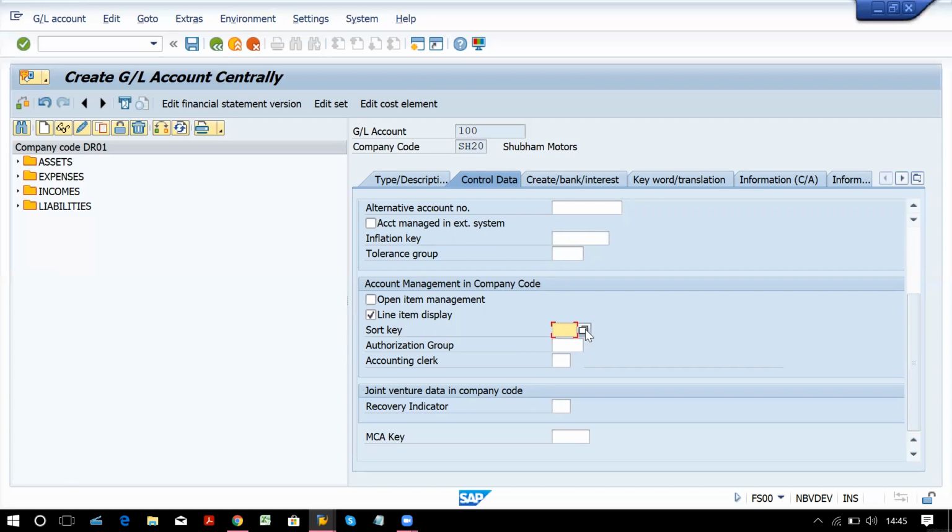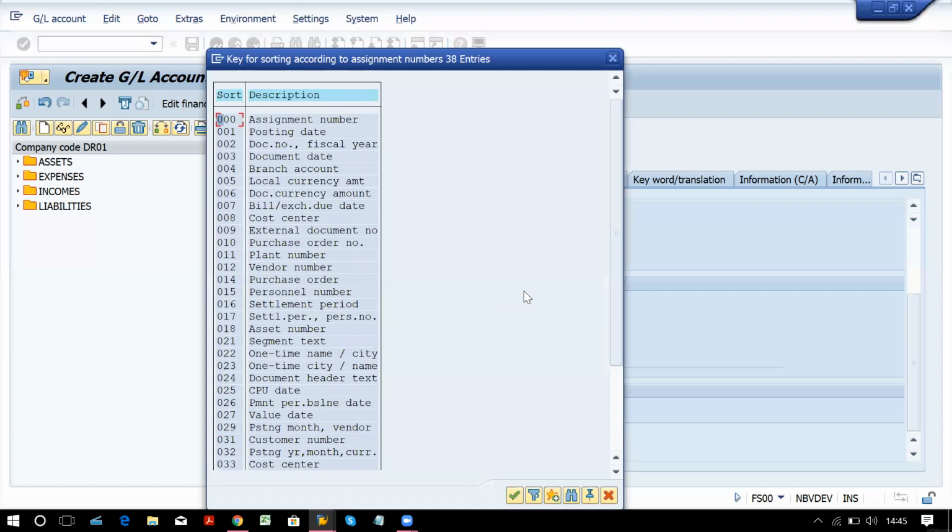So if your client wants that, at the time of posting, a particular vendor number or purchase order number should get displayed for that transaction, you can assign a sort key with these numbers and it will appear in the assignment number field.